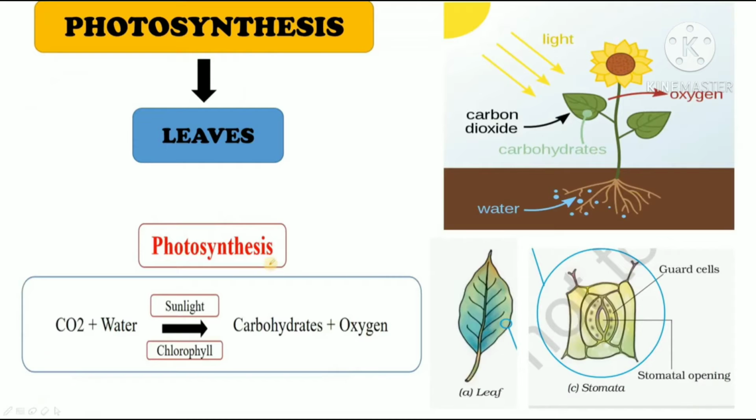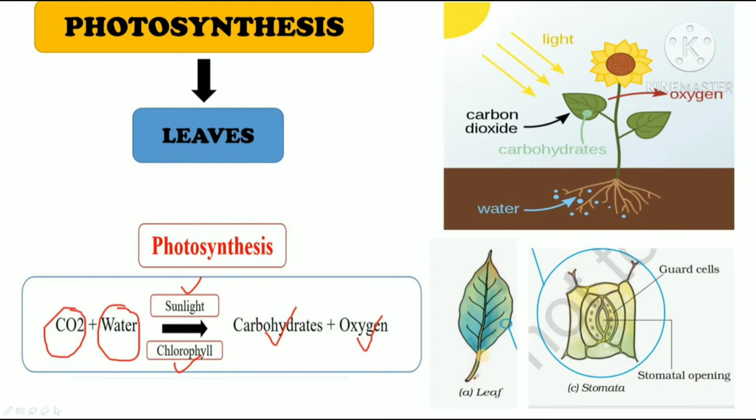Alright, so plants prepare food by the process of photosynthesis, and photosynthesis occurs in the leaves of the plant. Leaves absorb carbon dioxide from the air, water and minerals from the soil, and in the presence of sunlight and with the help of chlorophyll pigment which is present in the green leaves, the leaves produce carbohydrates and release oxygen. This is the process of photosynthesis.